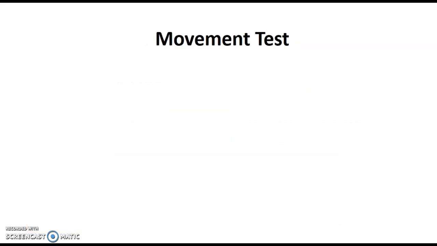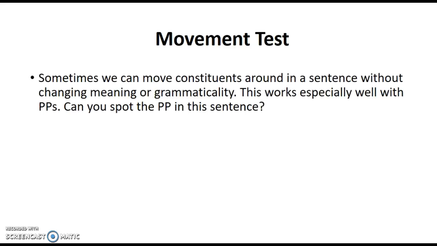The other test that we'll look at is called the movement test, and we saw this with adverbs in some other sentences a little bit earlier in the course, that you can take adverbs and move them around in a sentence, and it doesn't really change the meaning of the sentence too much. But we can do this with constituents, and it doesn't change meaning, doesn't change the grammaticality of the sentence, and we can do this very easily with prepositional phrases. They're pretty movable in sentences.